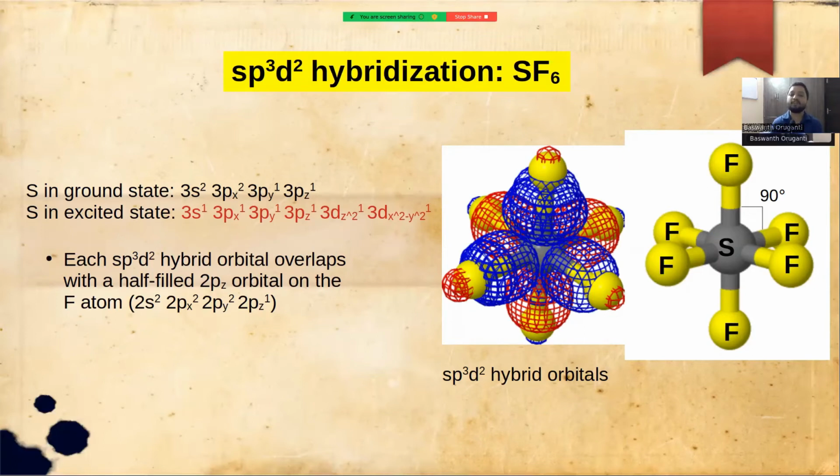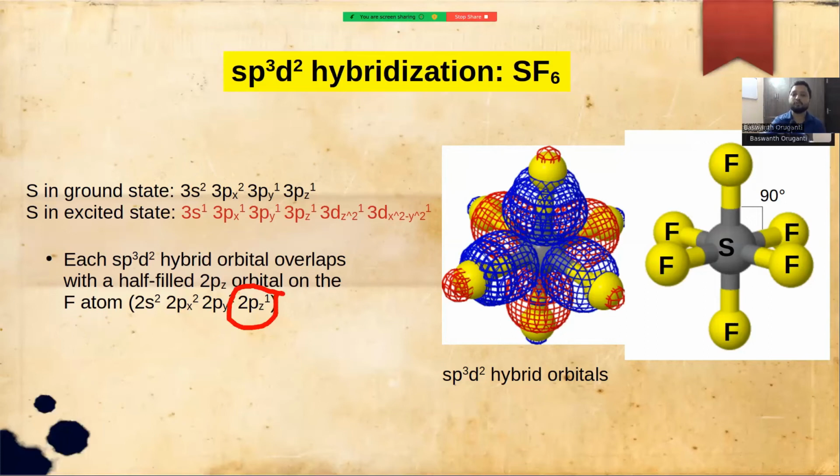So these 6 half-filled sp3d2 hybrid orbitals overlap with 6 half-filled 2pz orbitals on the fluorine atoms, forming the SF6 structure. So SF6 is a perfect octahedral geometry with a bond angle of 90 degrees between fluorine, sulfur, and fluorine. So we have like a square and one fluorine going up and one fluorine coming down. So this is a perfect octahedral geometry with a bond angle of 90 degrees.